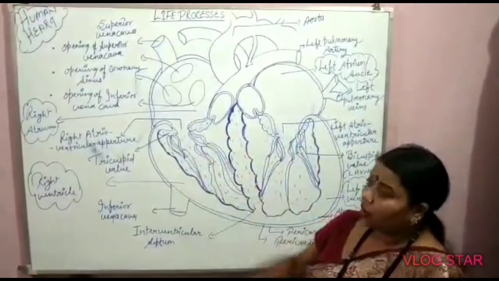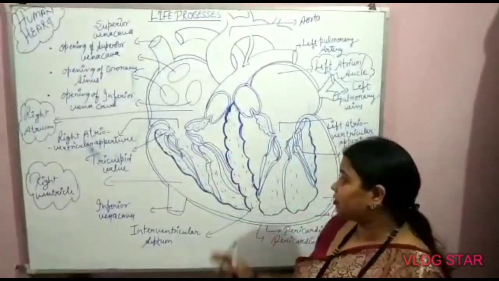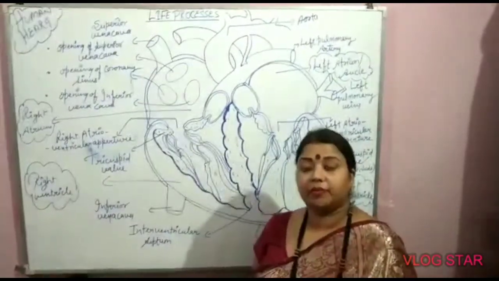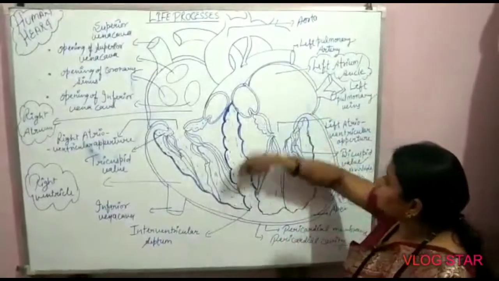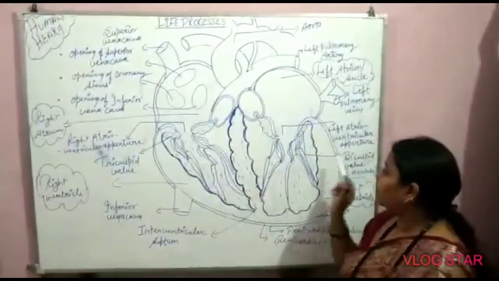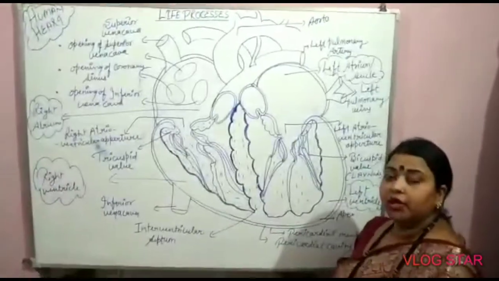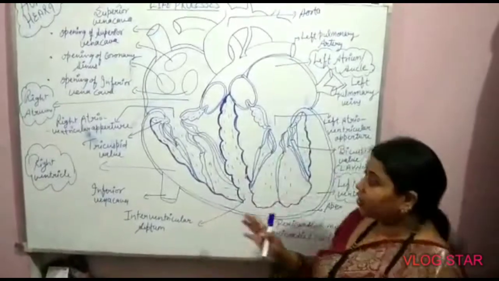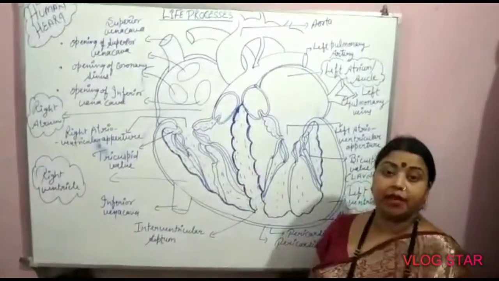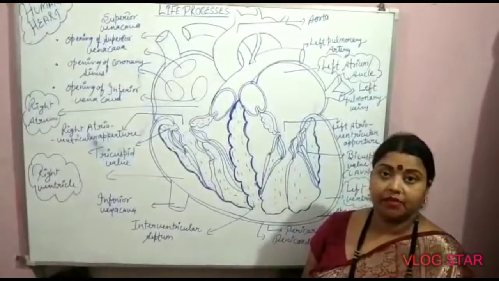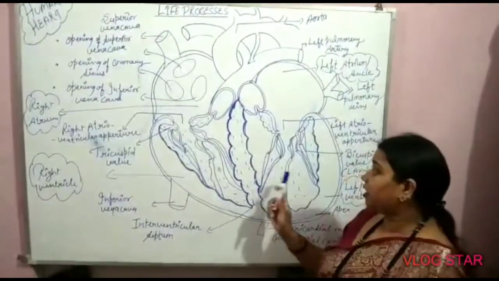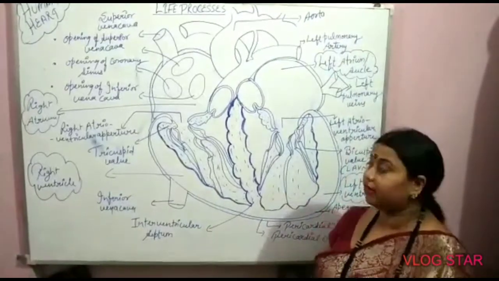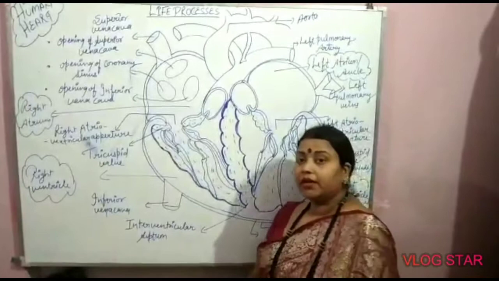The human heart is a hollow, muscular, conical-shaped structure, and its color is reddish brown. Its length is approximately 12 centimeters, its breadth is approximately 8 to 9 centimeters, and its thickness is approximately 6 centimeters. The weight of the heart in an adult male is approximately 300 grams, and in an adult female it is approximately 250 grams.